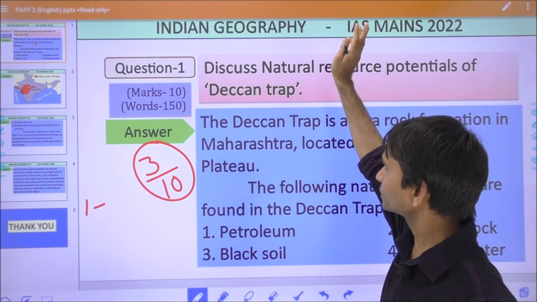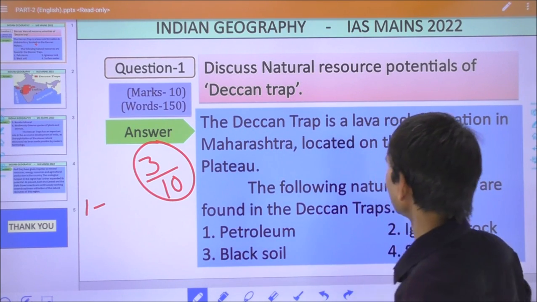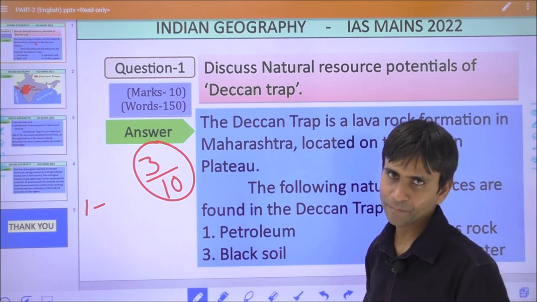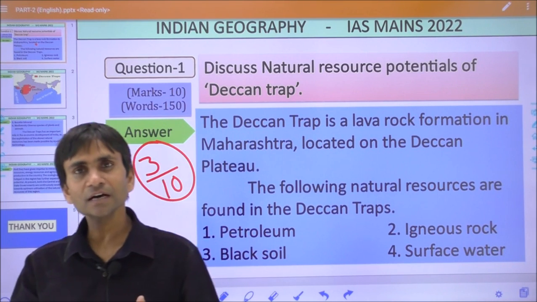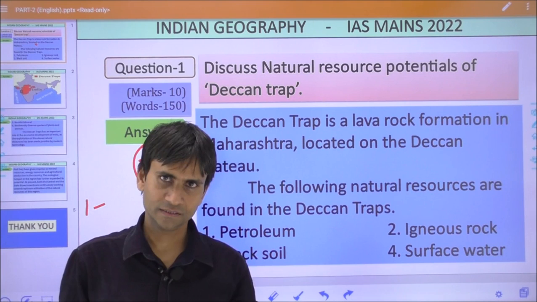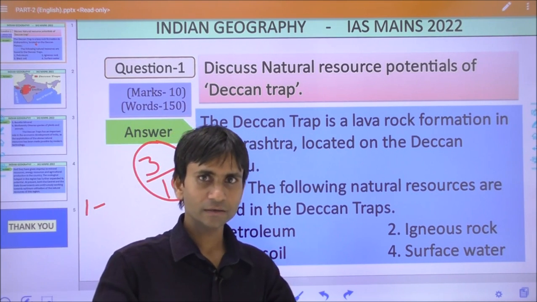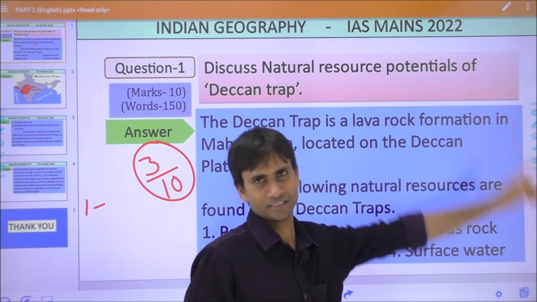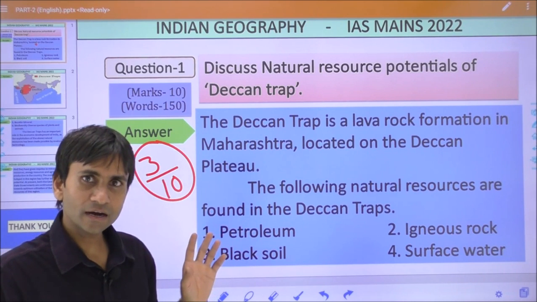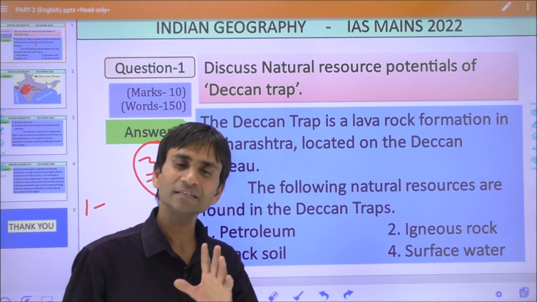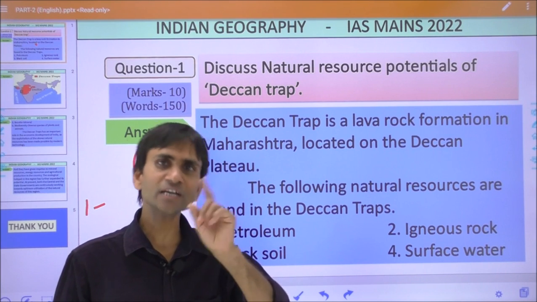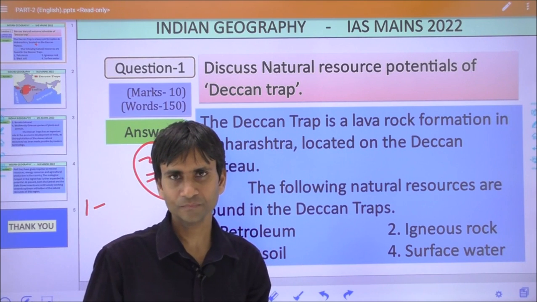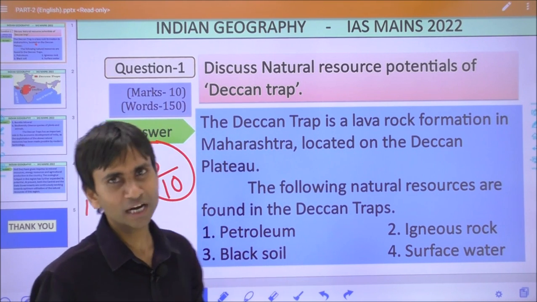In this question, there are 3 important words: natural resources, second is the potential, third is the Deccan Trap. So your answer must revolve around these words, and the word on which UPSC has emphasized is potentials. In this answer, I have read and analyzed it: simply it was an indication of potential, but it did not clearly mention what is meant by potential. So I am saying this is a poor answer.